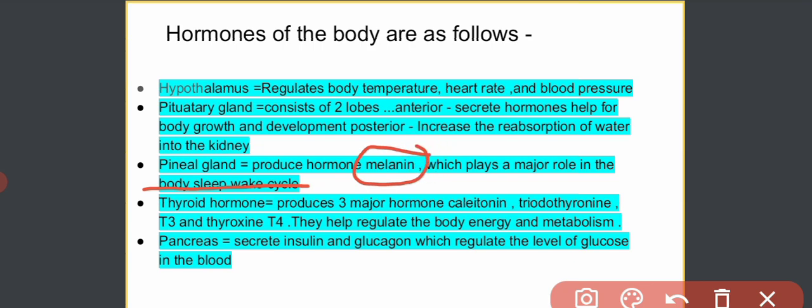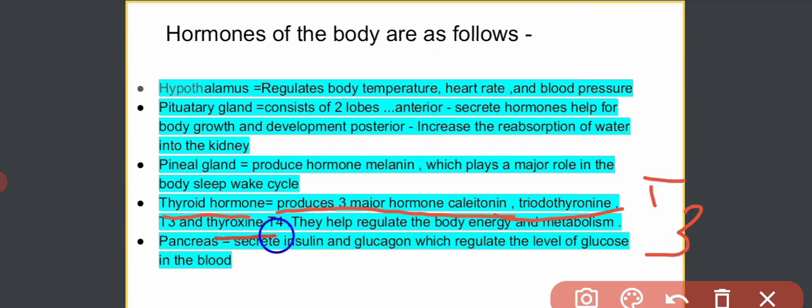Now the thyroid hormones. Thyroid hormones are secreted from the thyroid gland, and it produces three major hormones: calcitonin, triiodothyronine, also known as T3, and thyroxine, also known as T4. They help to regulate the body's energy and metabolism, which is very important to our body. If body energy and metabolism are not regulated and maintained, it may cause a lot of energy loss.